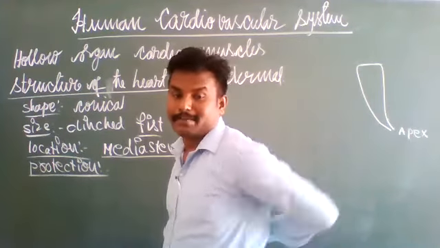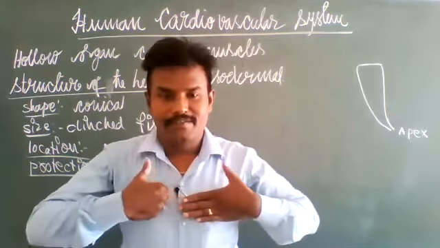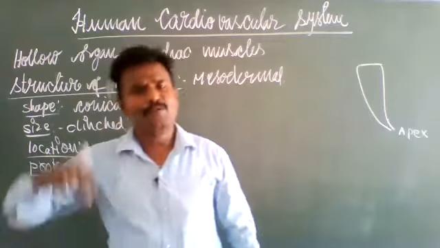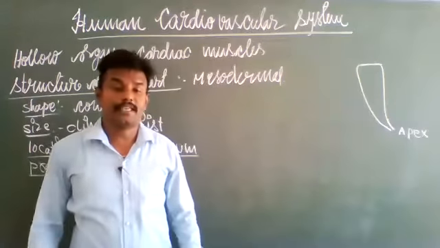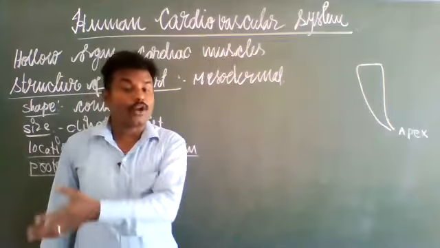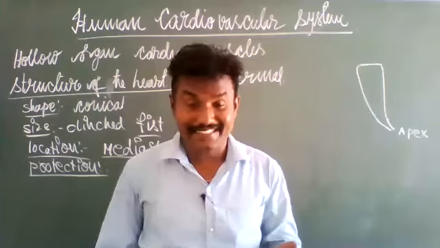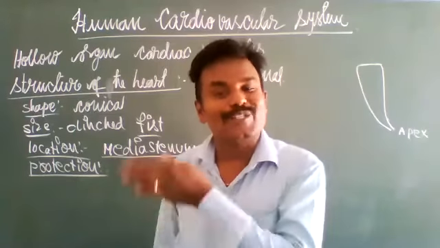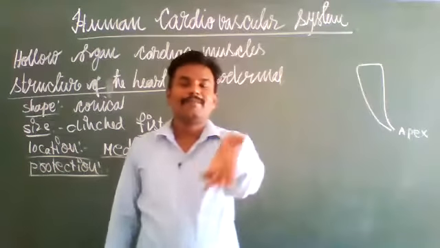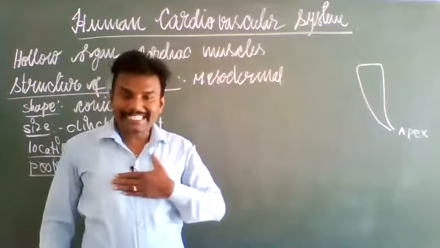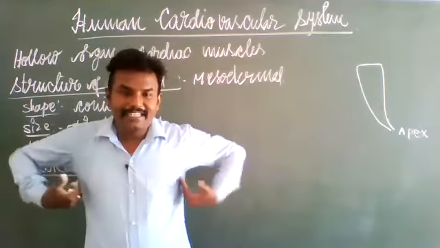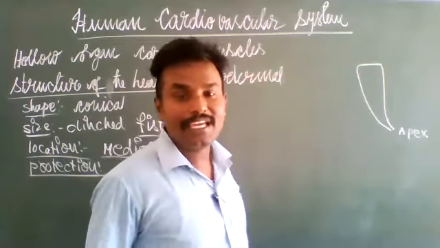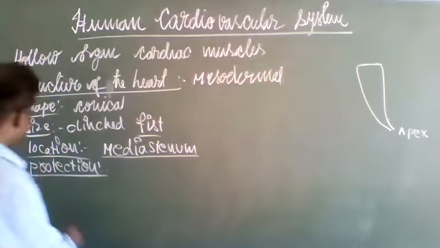On the ventral side is the sternum, on the left and right sides the rib cage, and on the dorsal side the vertebral column. Okay, this is the explanation.